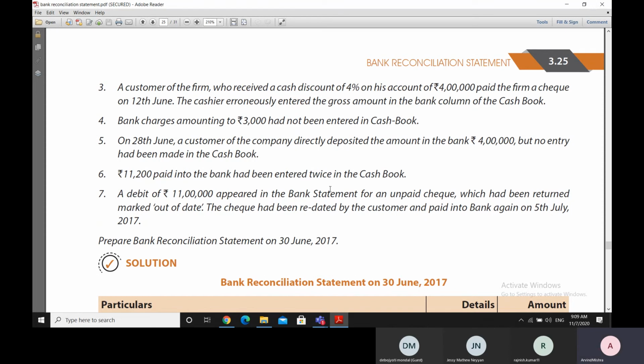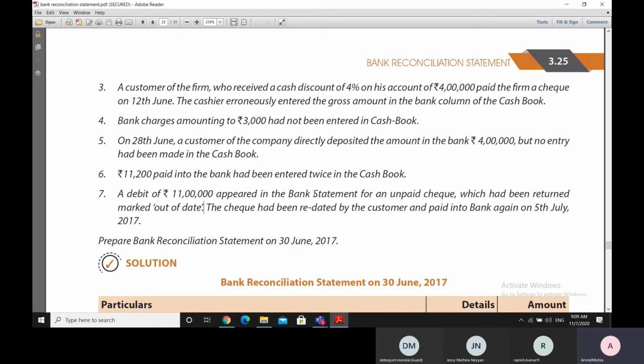But of course later on, well, let me read it once again. A debit of 11 lakh appeared in the bank statement for an unpaid check which had been returned marked out of date. So that means that a debit of 11 lakh rupees is appearing in our bank statement, in the businessman's bank statement.